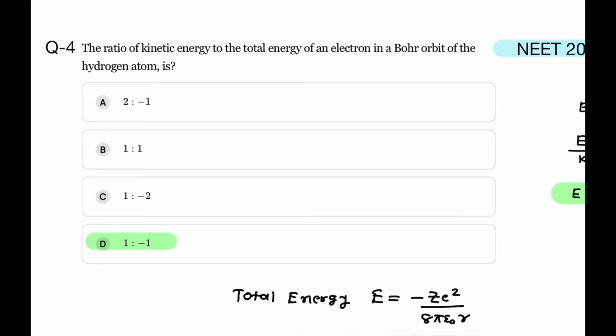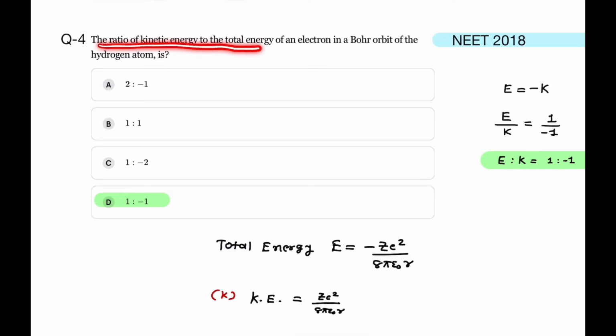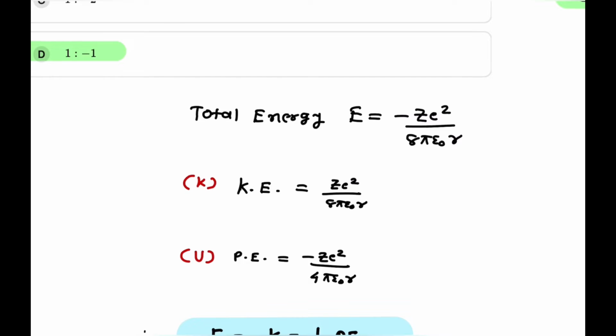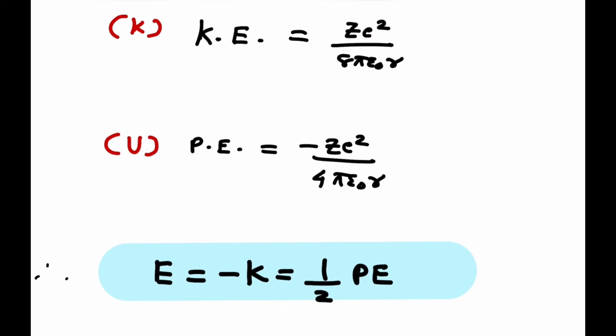Question number 4, that was asked in NEET 2018. The ratio of kinetic energy to the total energy of electron in a Bohr orbit of hydrogen atom is. So what is the relationship among the total energy, kinetic energy and potential energy? Total energy and kinetic energy are of same value, that E is equal to minus K, only the minus sign is there in case of total energy. So total energy is equal to minus Z square upon 8 pi epsilon naught R. Kinetic energy is Z square upon 8 pi epsilon naught into R, but it is positive. And here potential energy is again negative, which is minus Z square upon 4 pi epsilon naught into R.